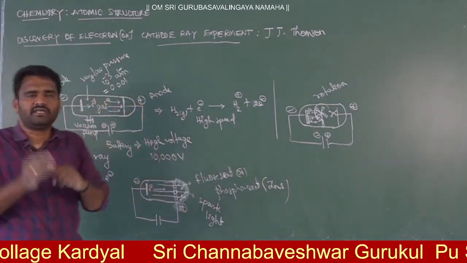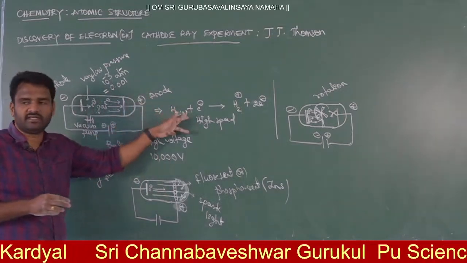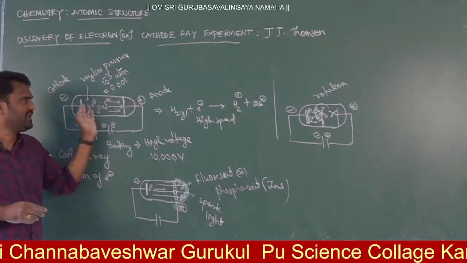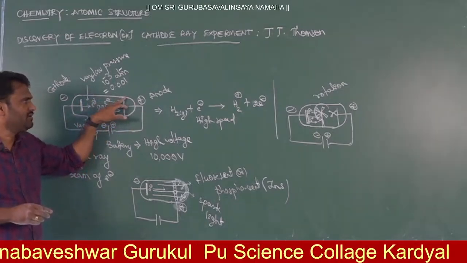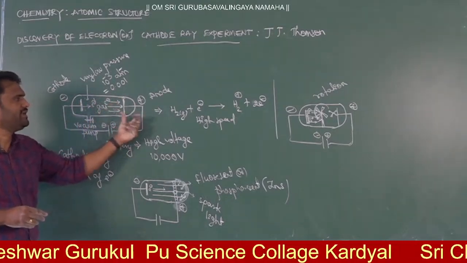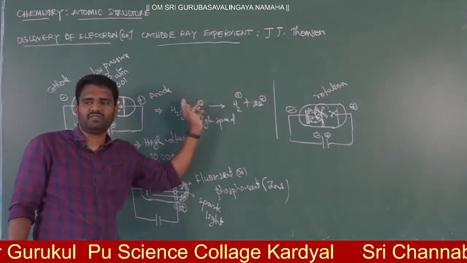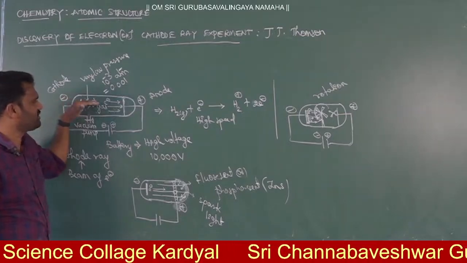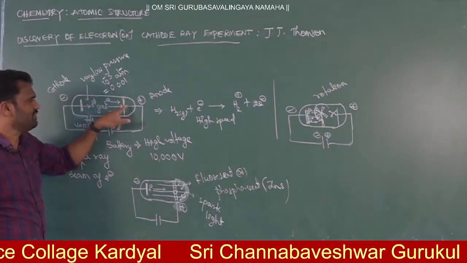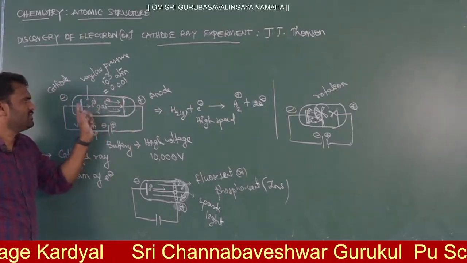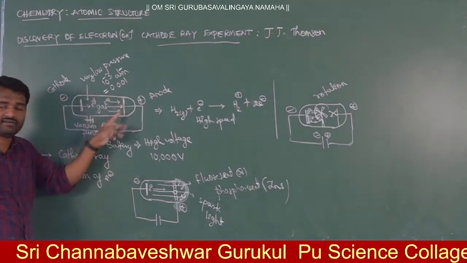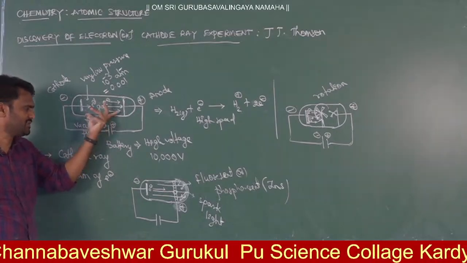When we take a gaseous state of matter, in any kind of matter there are definitely negatively charged particles. So that's why you will get electrons from the matter. That's why you are getting a beam of electrons, and this beam of electrons is moving towards the anode side. These electrons will go and strike on the surface of the anode, then they will get discharged. This is the normal experiment.